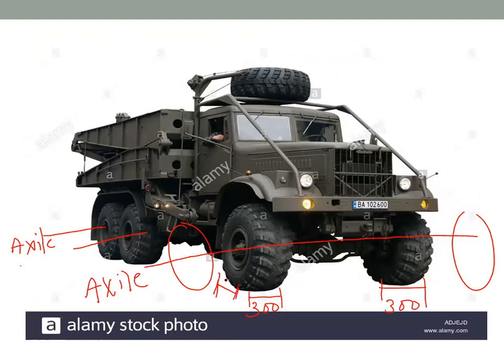How much length of the tire is in contact with the road? Not 150 completely, the complete wheel is not in connection with the road. How much is the portion of the tire which is in contact with the road? This is only the 150 mm. Right, this is the contact length. That is what they have shown in the figure.